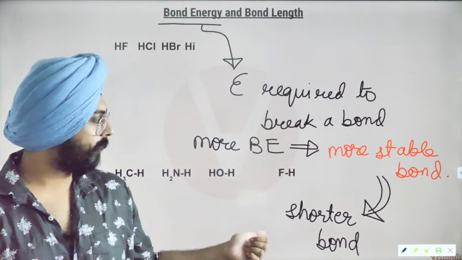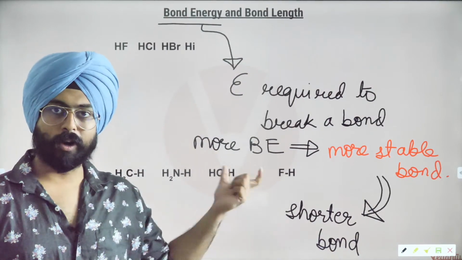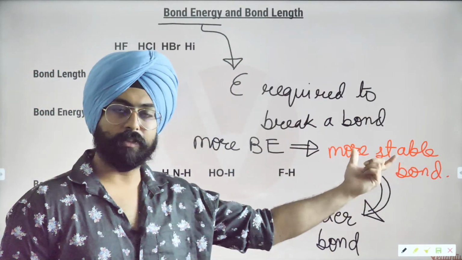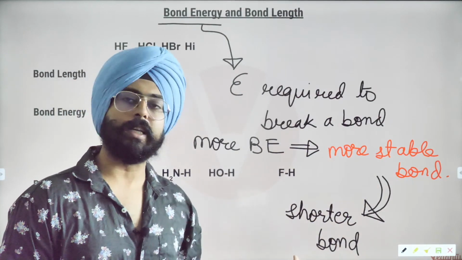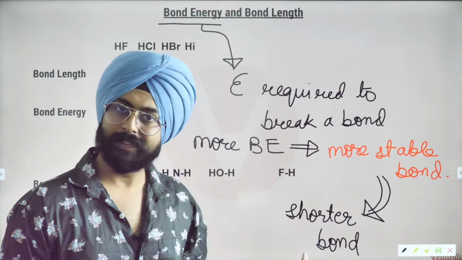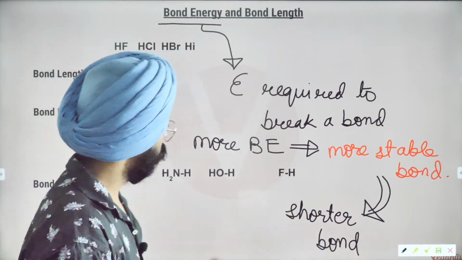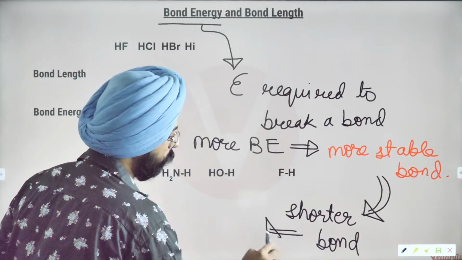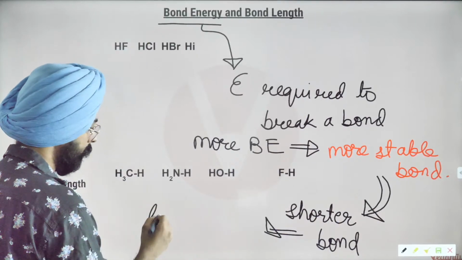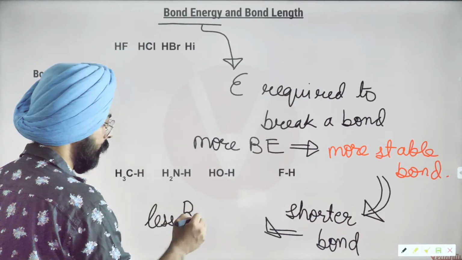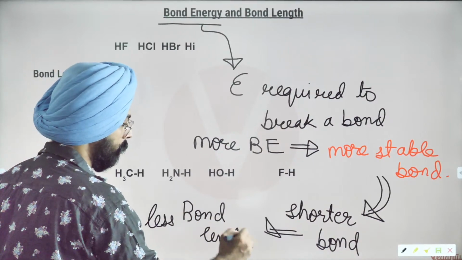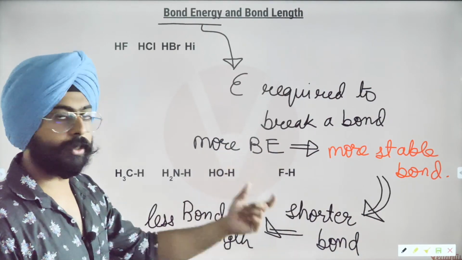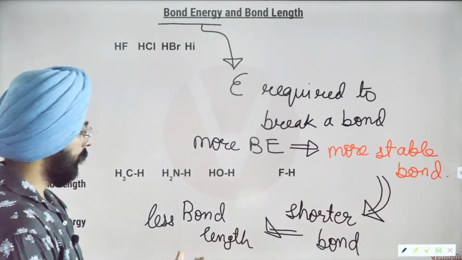So is this statement correct? More bond energy implies more stable is the bond. If the stability of the bond is more, if they are happy with each other, they will stay closer to each other. Isn't it? So what can I say? Shorter bond implies less bond length. More bond energy, more stability, shorter bond, less bond length.